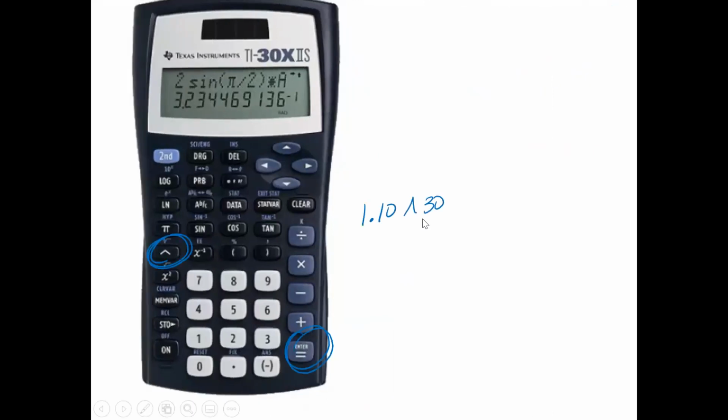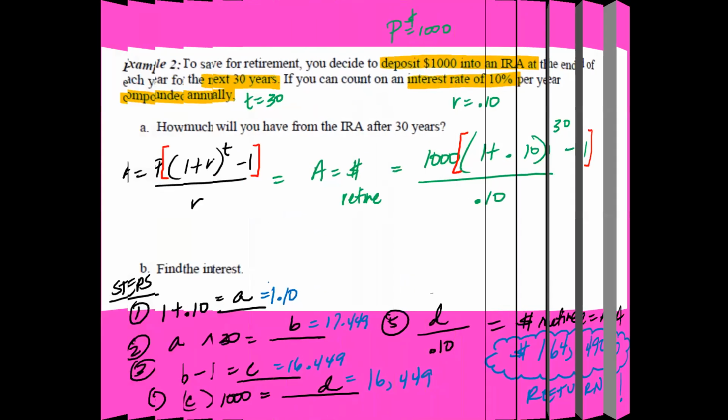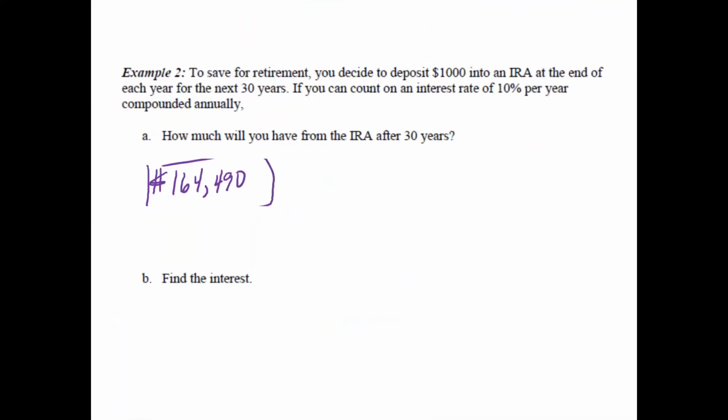All right, next one I have you guys do is we are going to go over part B, where it says find the interest. Well, that's pretty easy. I equals A minus P. So that's going to be 164,490 minus, well, if you're going to put $1,000 for each year, sorry, you're not actually putting 1,000.